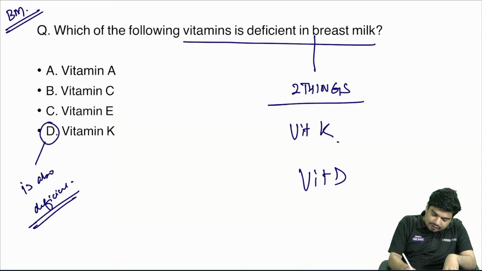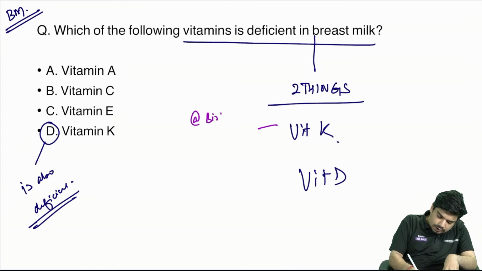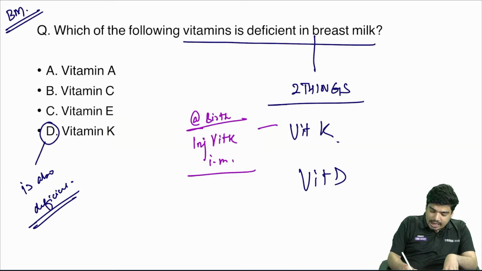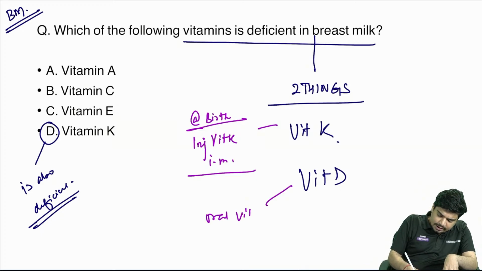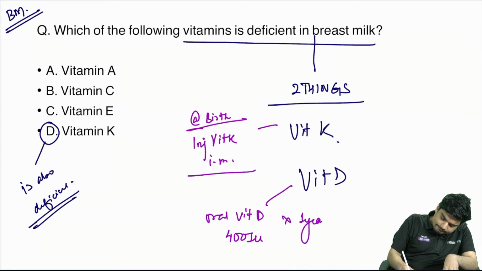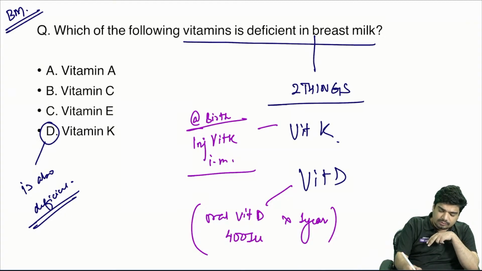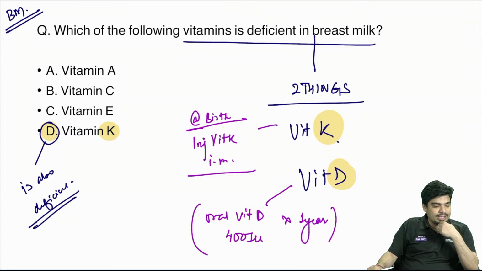Because vitamin K is deficient, that's why at birth you give injection vitamin K intramuscularly. And for vitamin D, you give oral vitamin D 400 international units from birth till 1 year of age. These are the only two things which are deficient in breast milk: vitamin K and vitamin D.